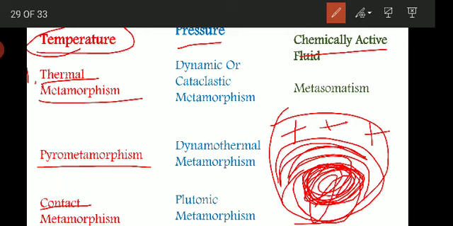So because of the increasing heat, it will force the original minerals to recrystallize or rearrange themselves in accordance with the conditions imposed by the increase in temperature. So that is called pyrometamorphism.